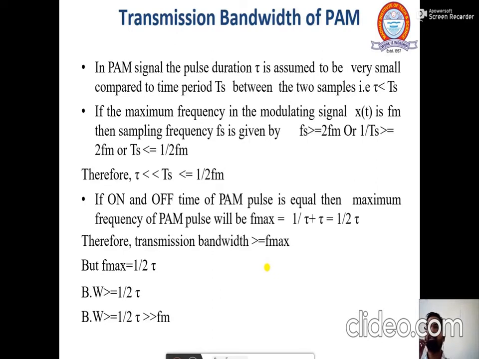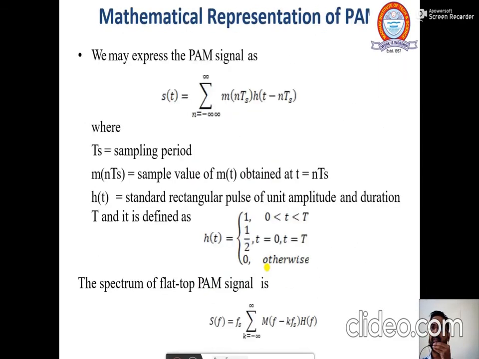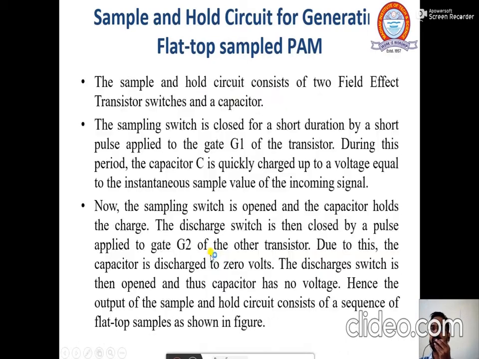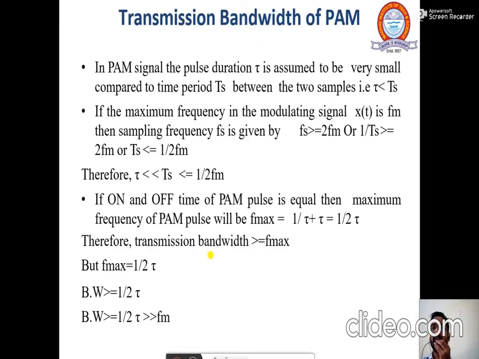Now we calculate the transmission bandwidth of a pulse amplitude modulated signal. In pulse amplitude modulation, the pulse duration tau is assumed to be very small compared to the time period Ts between the two pulses. That is, tau is very much less than Ts. So that is the pulse duration. Let me show in the figure. This is the pulse duration, this is tau, and this is the time period of a pulse. So this tau is considered very small when we compare with this Ts.